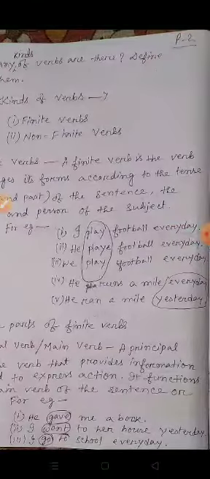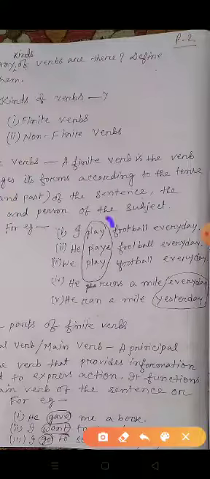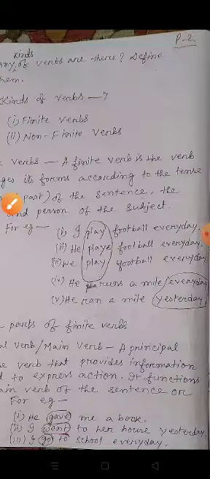I have given some examples here. I play football every day. He plays football every day. We play football every day. Here the verb play has been changed according to the person. With the first person I, I have written play. With the third person singular he, I have written plays. With the first person we, I have written play.